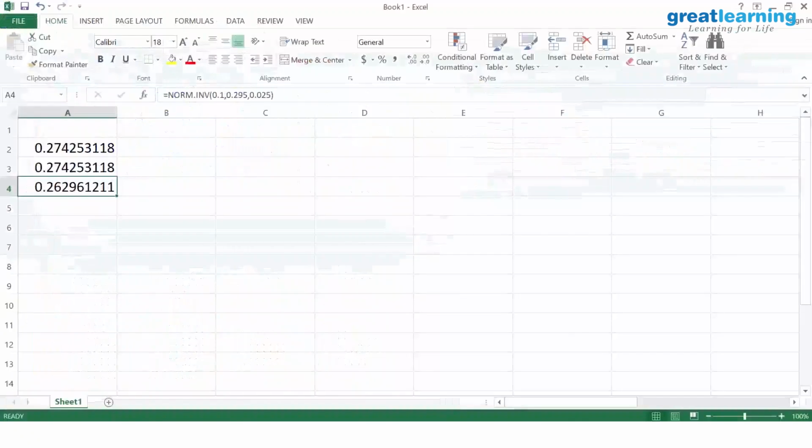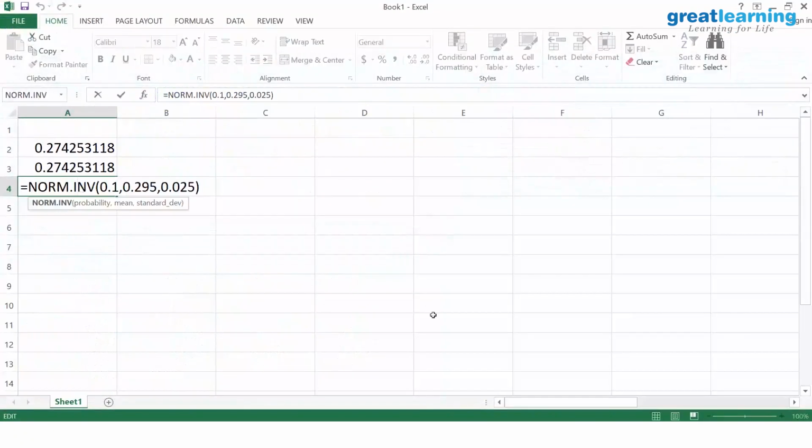No, I will tell you. In Excel, I double click here, norm.inv, 10% of the packs would have got less than this, 0.1, I put instead of 0.9. In R I can put 0.9 and lower.tail is equal to false, and then I enter 0.295 and 0.025, it comes that. That's it. Now I will answer a question.